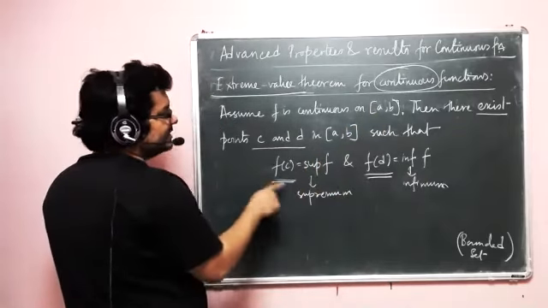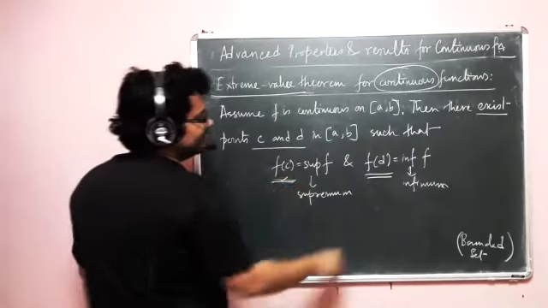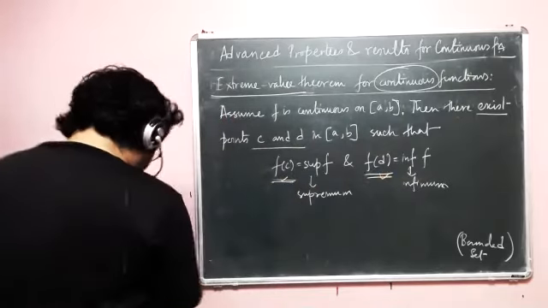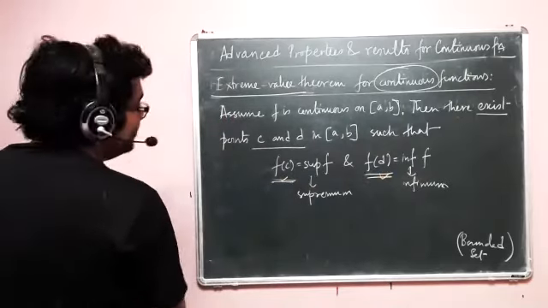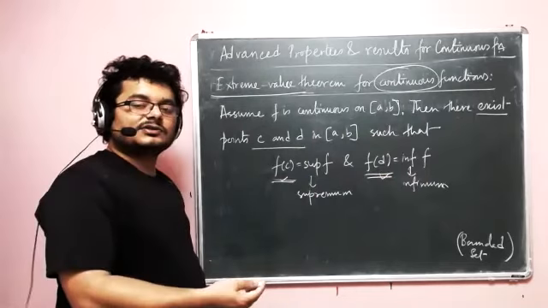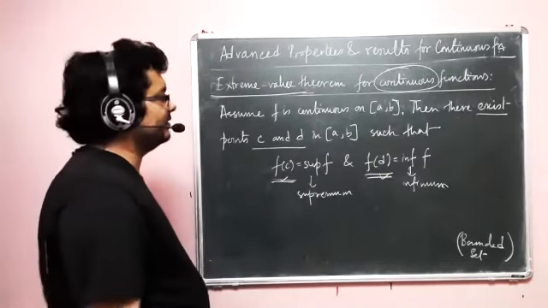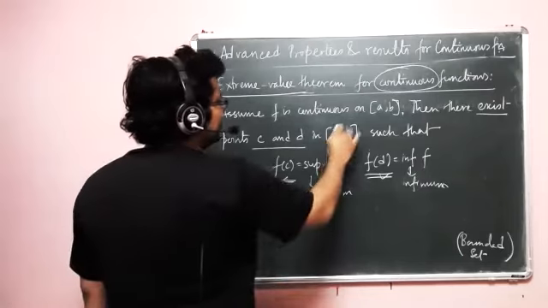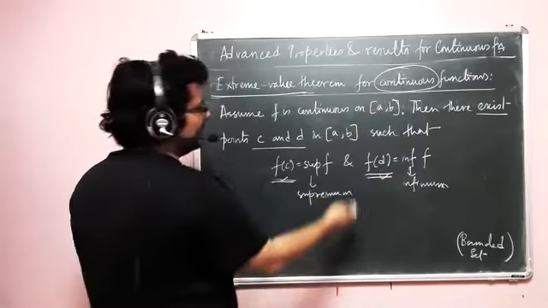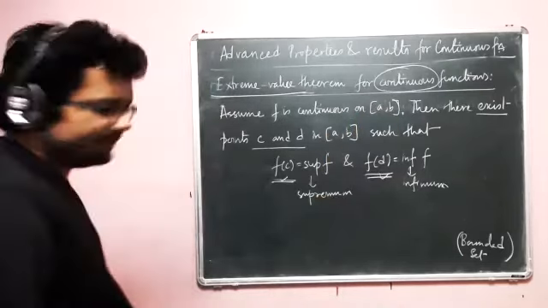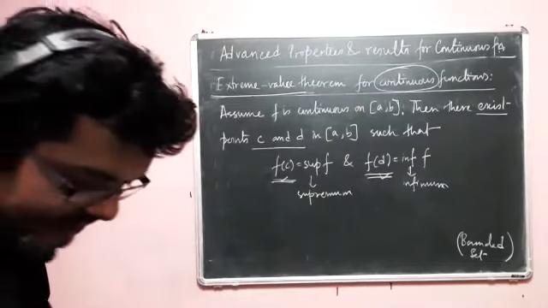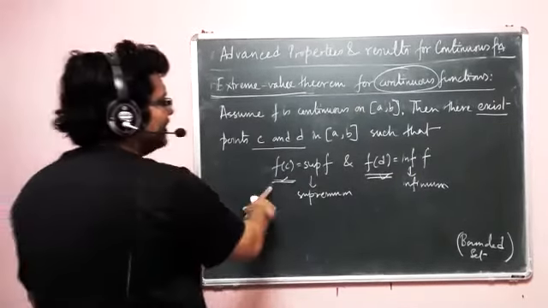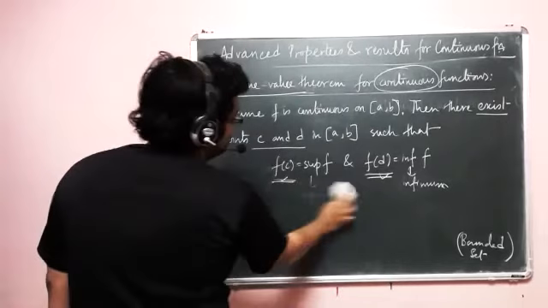The theorem says that the boundedness is basically in terms of f of C and f of D. And if you look at the earlier theorem, there also we said f is bounded. Okay, because there is nothing to talk about this closed interval a comma b. It is written already. Anyways, now if this is the supremum and if this is the infimum, then we have